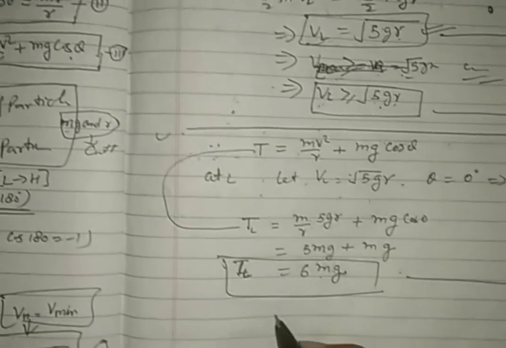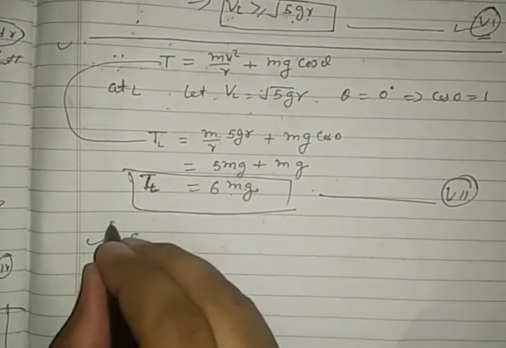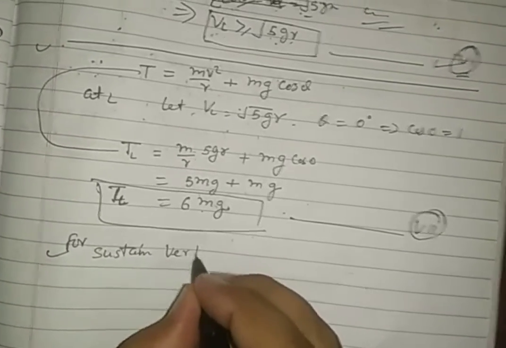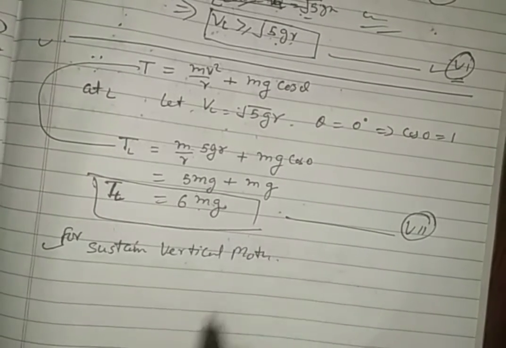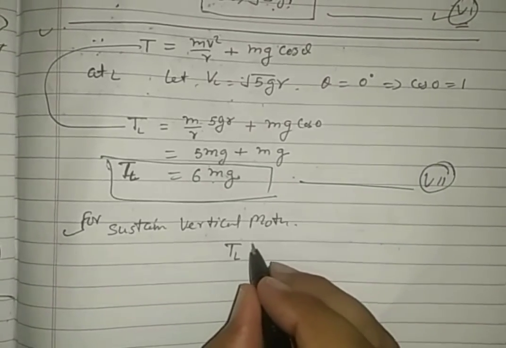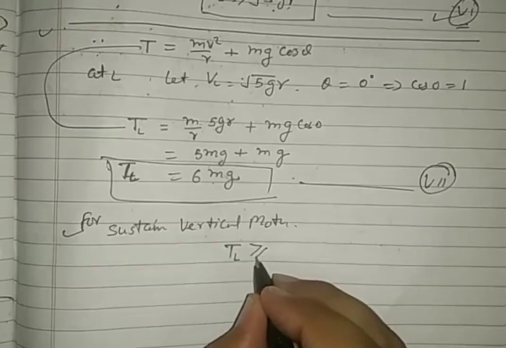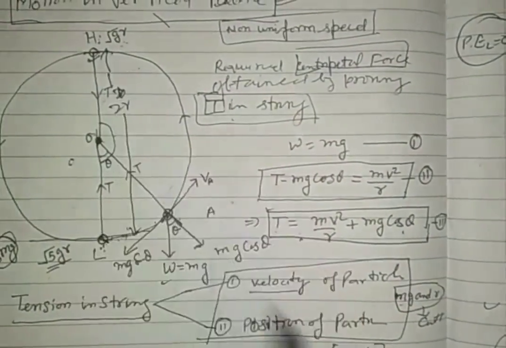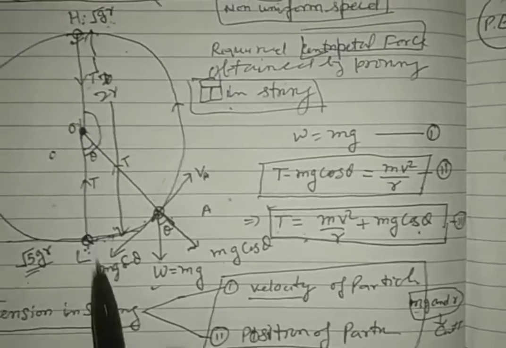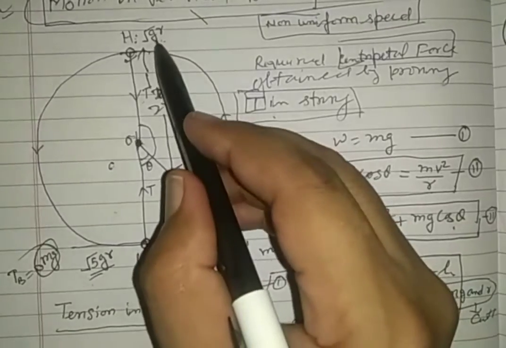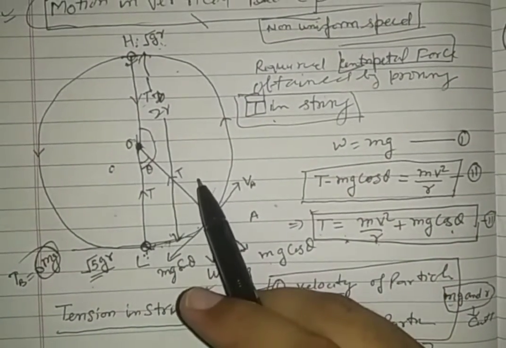So see very carefully, to sustain vertical motion, the tension at L must be greater than or equal to 6mg. Less than 6mg cannot reach the top. So the maximum tension in the string is at the lowest point, and if the velocity is under root gr at the top, there is no tension at the height.